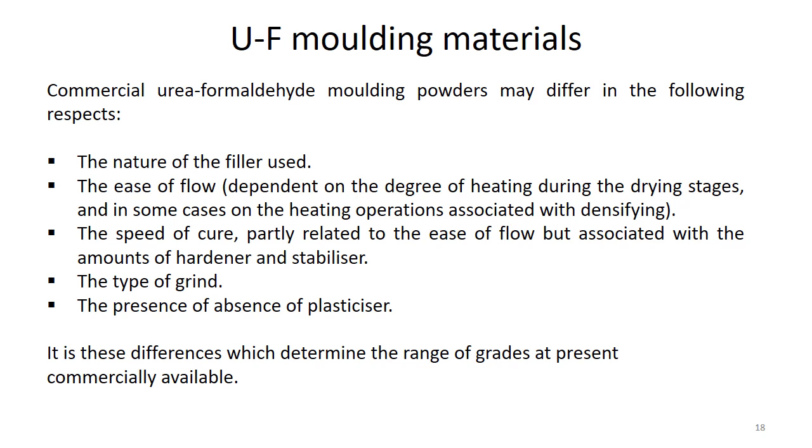The speed of cure is also partly related to the ease of flow, and these can be controlled by using different hardeners or stabilizers, by varying the nature of the hardener or stabilizer, and also by varying the ratio of these hardeners or stabilizers. The type of grind and the presence or absence of plasticizers can also control these materials' properties.